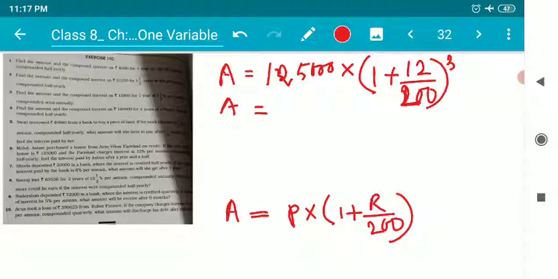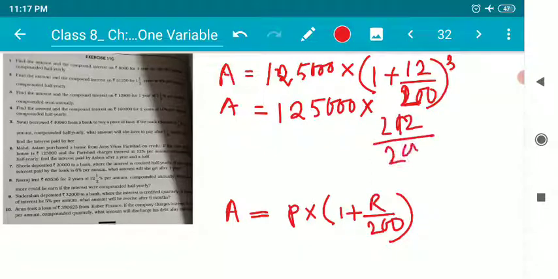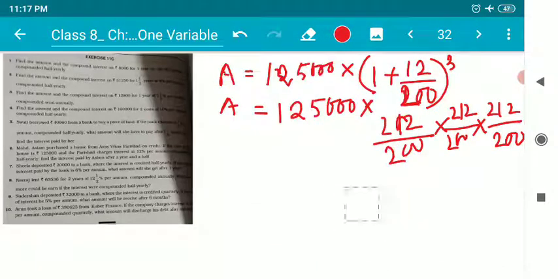The amount is equal to 1,25,000 into, if I solve it, 212 by 200 into 212 by 200 into 212 by 200. This is an expression with power 3, so I have to write it thrice.